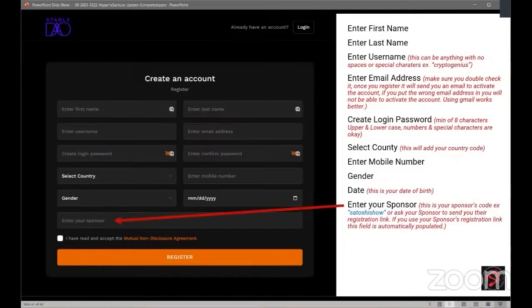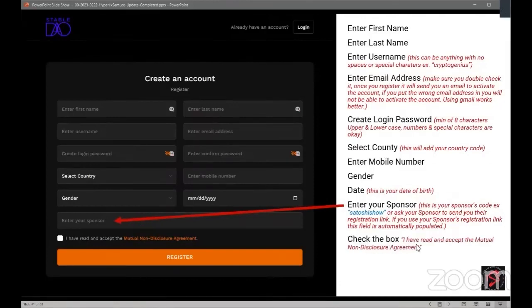And then your sponsor. This is your sponsor's code. Ask your sponsor to send you their registration link. There's a long code, HTTPS, blah, blah, blah, with their code at the end of it, which is their username. Like Troy said, if you use your sponsor's registration link, this field is automatically populated. But if you don't have it, then ask your sponsor to give you their username and you can put it in there.